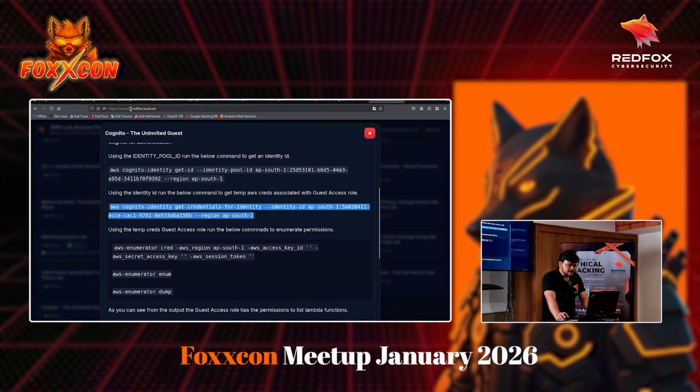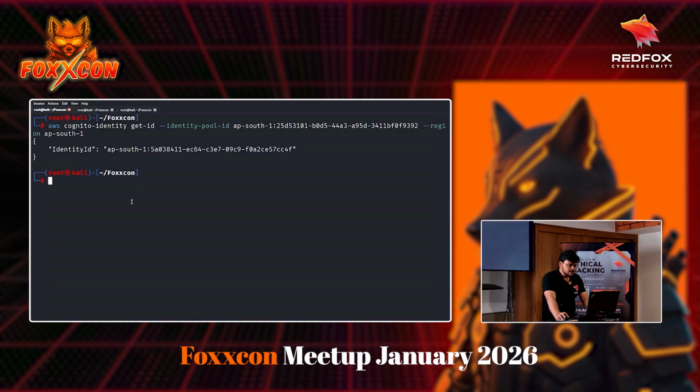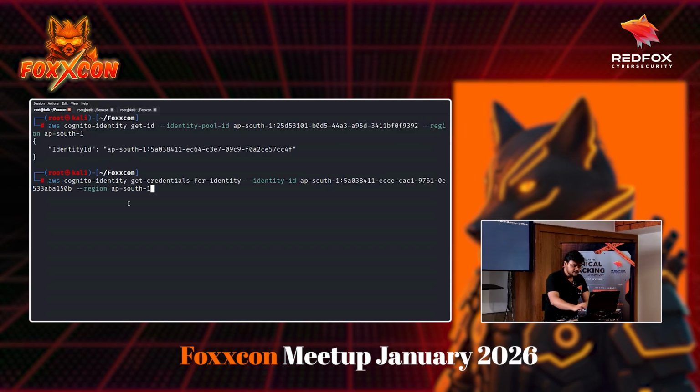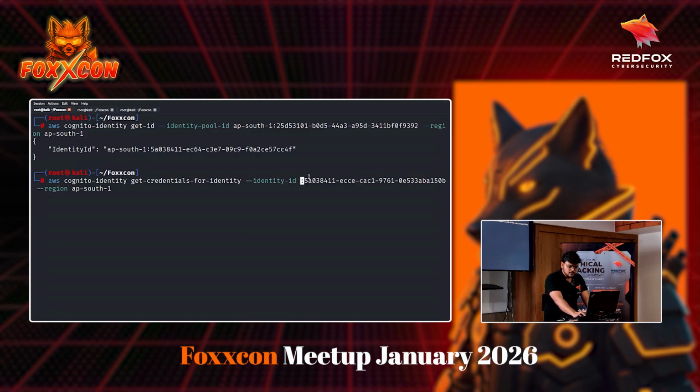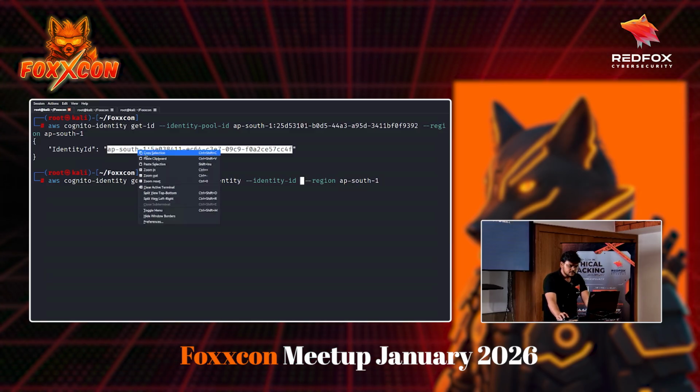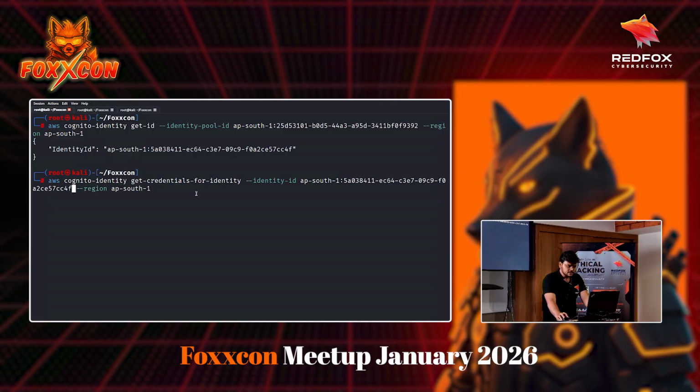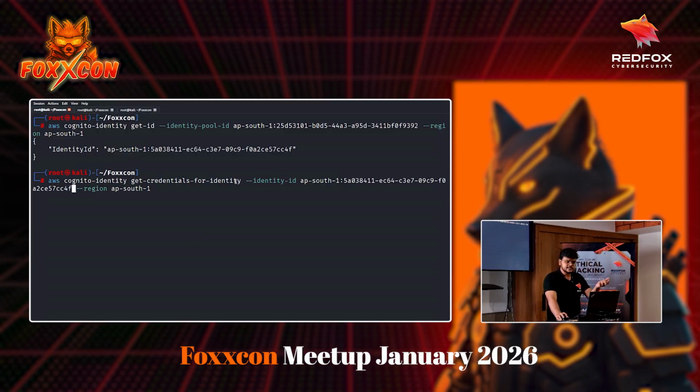Okay, yeah, I think that's what we want now. Let's paste it. Control Shift V. Again, if you see, I have to change the identity ID that I just got. I think this is the one that we need. Copy and paste. Okay, again, if you see, AWS Cognito Identity, get credentials for identity, this identity that we just got.